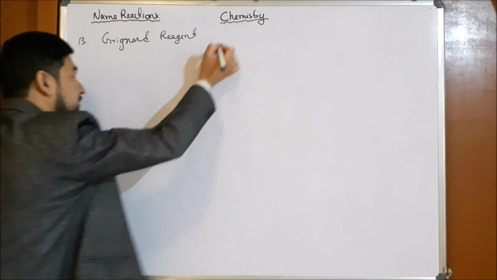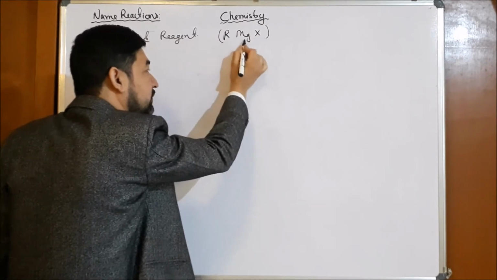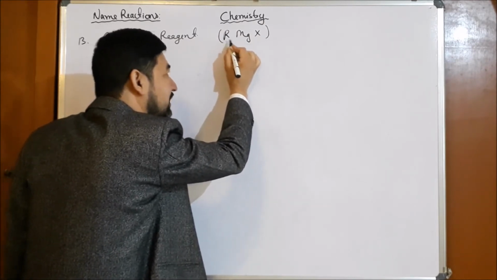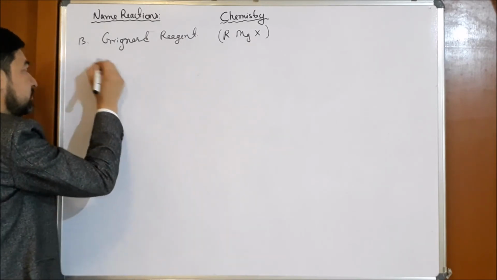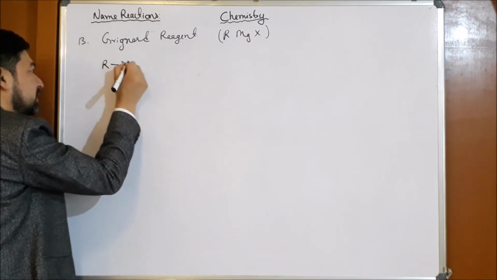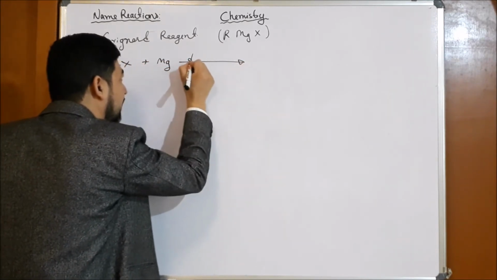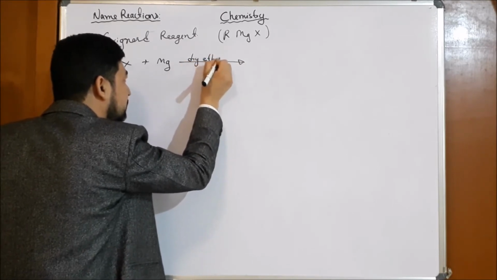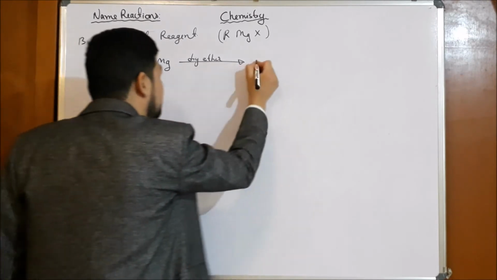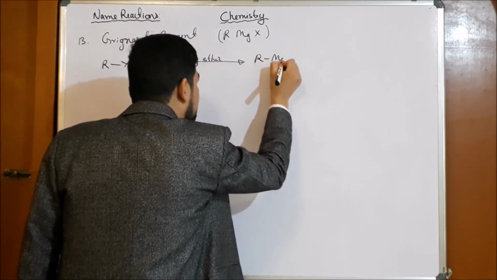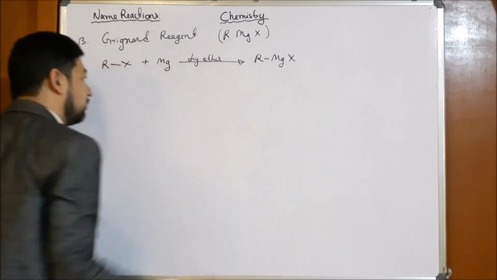Now Grignard reagent is basically RMgX. R is alkyl group, M is magnesium, X is halogen. So when alkyl halide is treated with magnesium in the presence of dry ether, there should not be any traces of moisture or water. Remember. Then it forms RMgX. So you cannot write a bond here because this is the ionic bond. This side is your covalent bond.